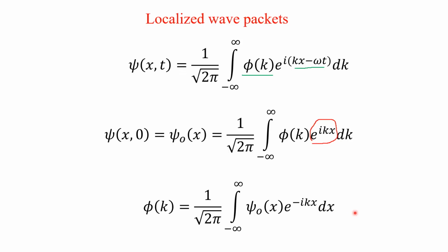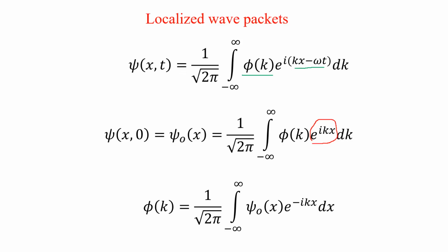This is called the Fourier transformation. As I said, for a Gaussian wave, the Fourier transform of a Gaussian gives you again a Gaussian wave. Here you can find the amplitude of the particular wave, so you can substitute it here and find out the wave function.